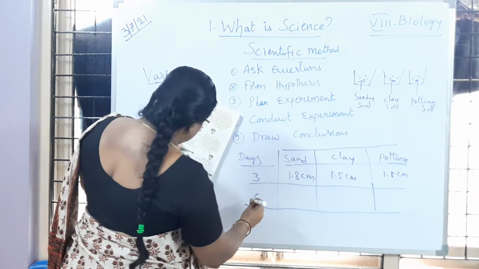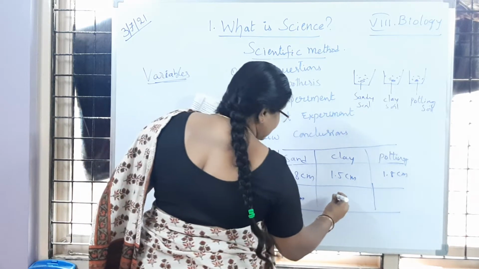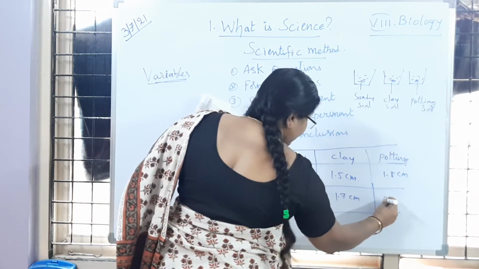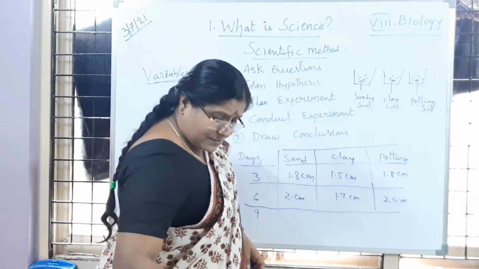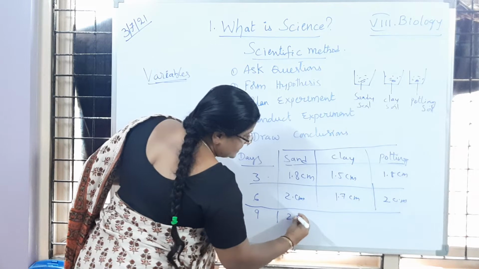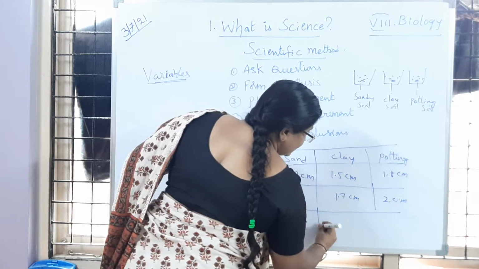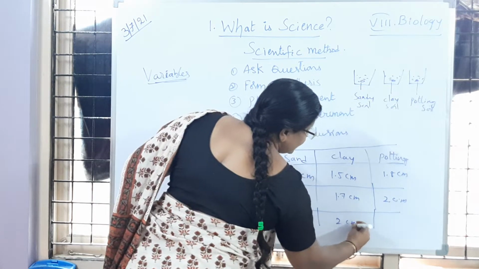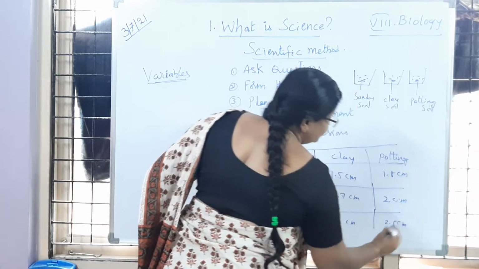Then on the 6th day, 2 centimeters, then 1.7 centimeters, then again 2 centimeters. Then on the 9th day, 2.5 centimeters, here 2 centimeters, and here 2.5 centimeters.